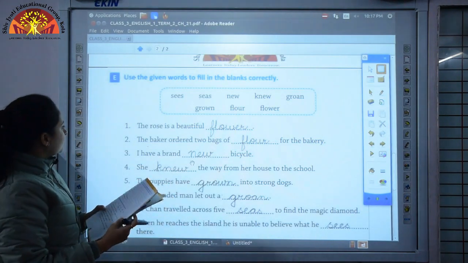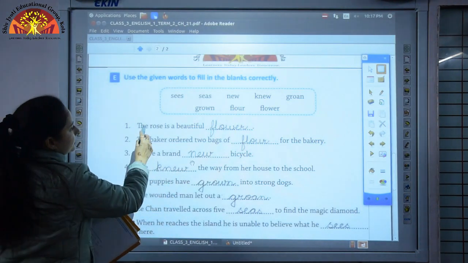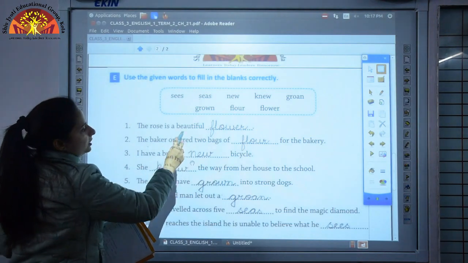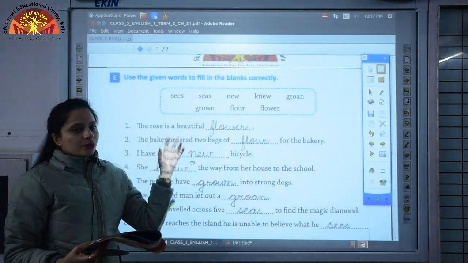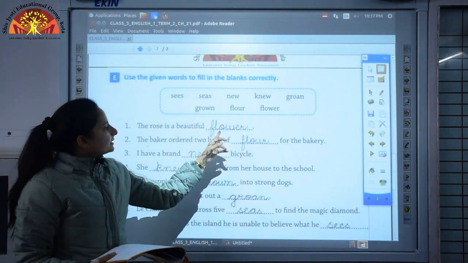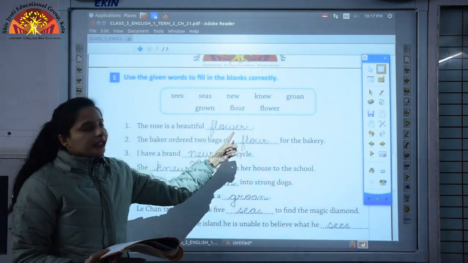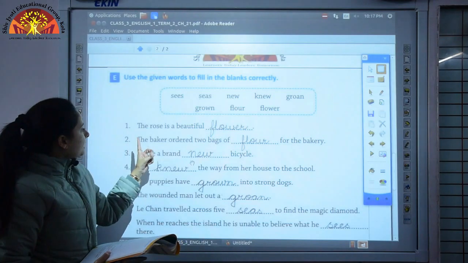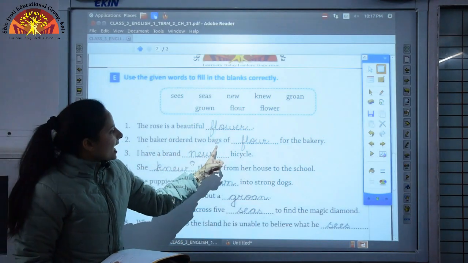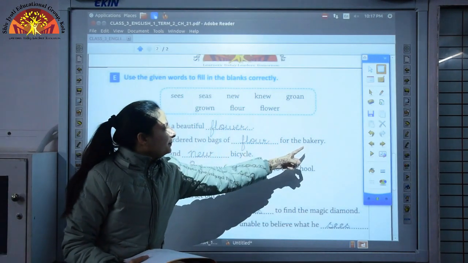So I'll discuss with you first and second. The rose is a beautiful dash. Now over here we know that rose is a flower. So the correct word over here will be flower. That is F-L-O-W-E-R. And second, the baker ordered 2 bags of dash for the bakery.